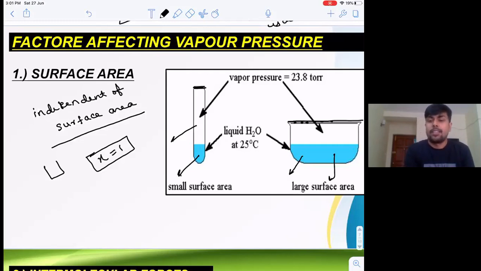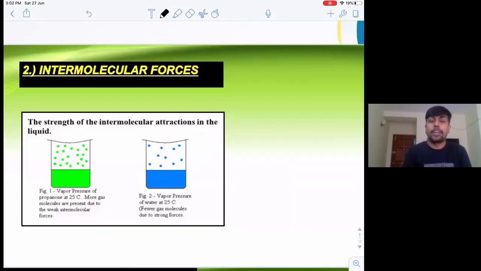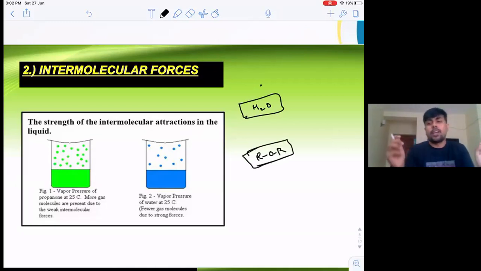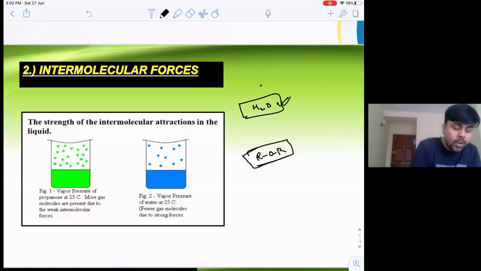Okay. Now the second parameter that is very important is intermolecular forces operating between solvent molecules. Okay. I'm having two solvent molecules. In one case, suppose I am taking a water molecule, and in another case I am having an ROR ether molecule. Okay, two solvents I have taken, one water and one ether.